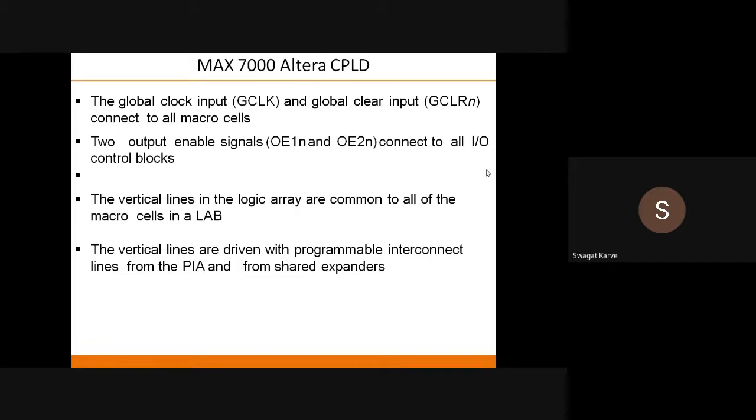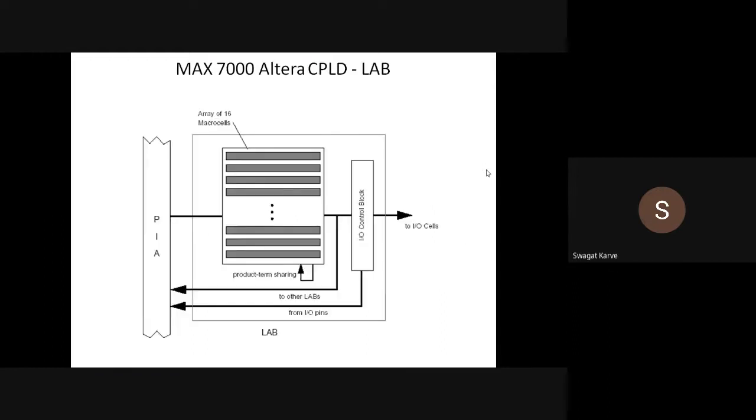Then the vertical lines in the logic array are common to all of the macro cells, okay, and the vertical lines are driven with programmable interconnect lines from a PIA and from shared expanders. So this is all about the structure.